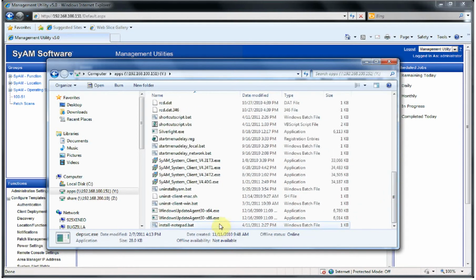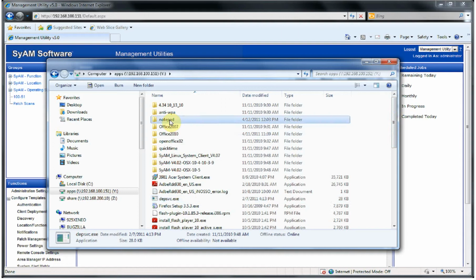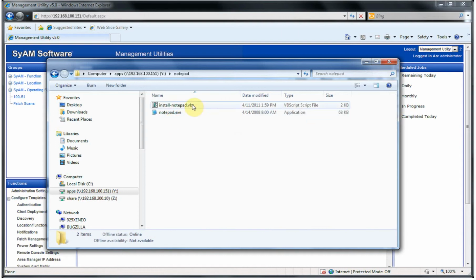So we have the Windows batch file in the apps directory, and then the Visual Basic script and the notepad.exe in our Notepad subfolder.